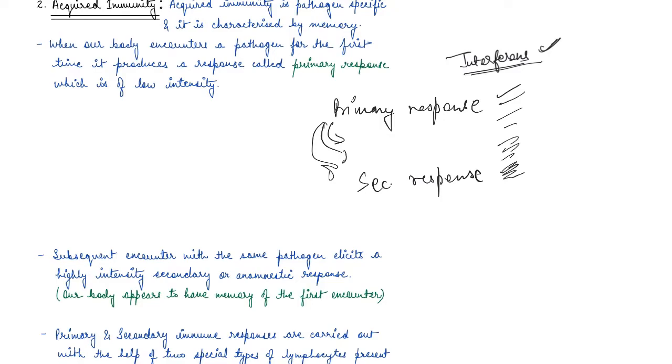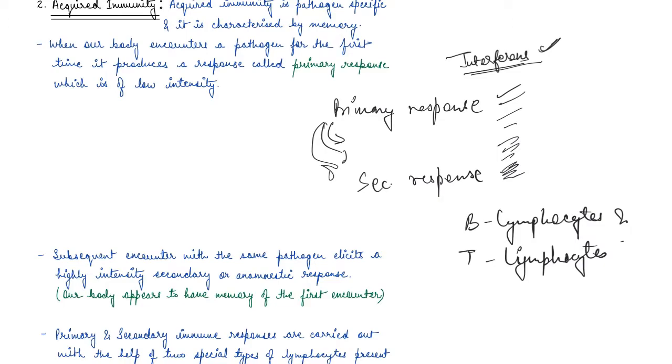These are basically carried out with the help of two different types of lymphocytes present in our blood. These are B lymphocytes and T lymphocytes. So these responses are carried out with the help of two types of lymphocytes, B lymphocyte and T lymphocyte.